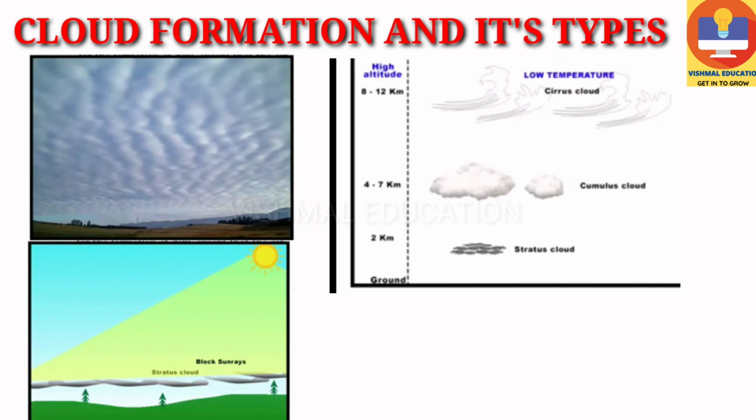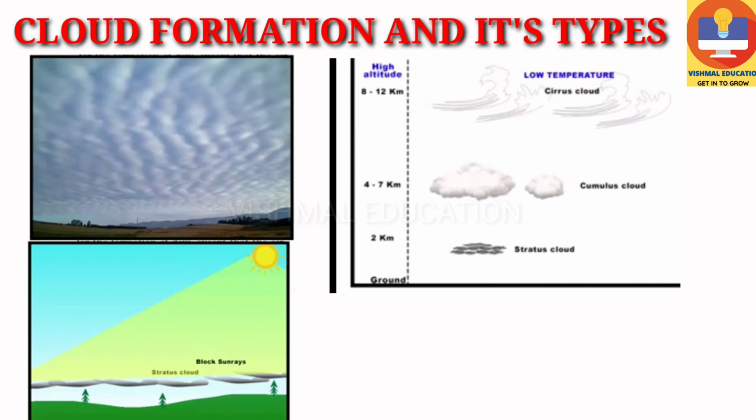So we can also say that stratus clouds are like fog that doesn't reach the ground. As said, they appear in white and grey color and exist in layers. So what happens here is they do not allow sunlight to pass through, making the day look dull as well as dark.